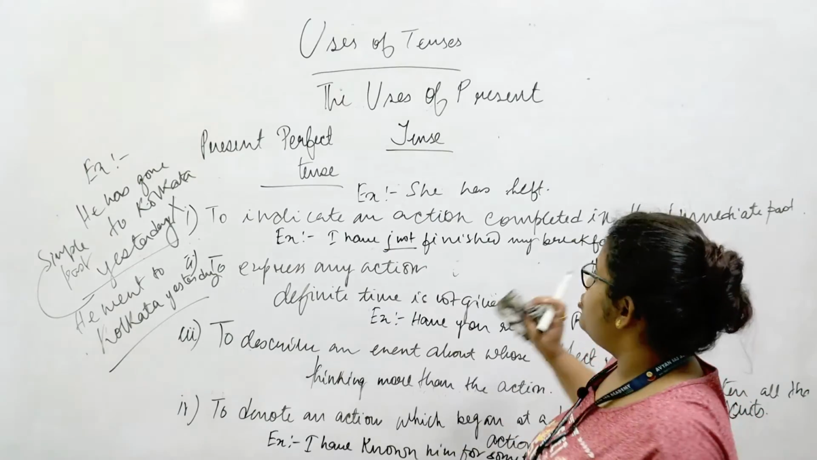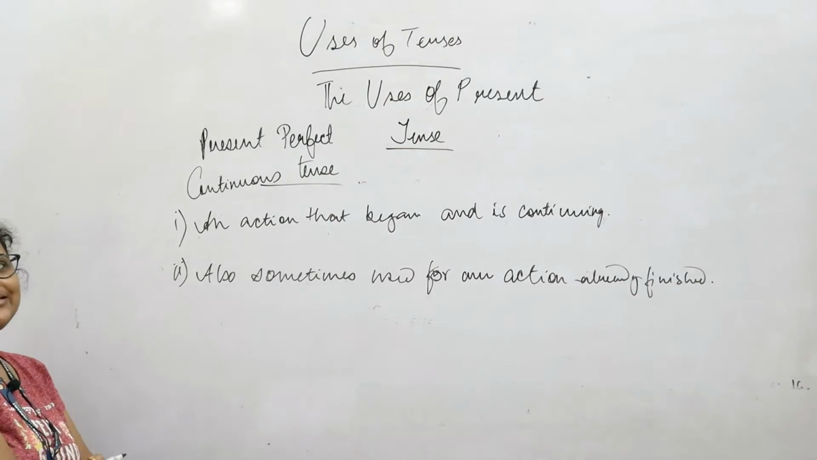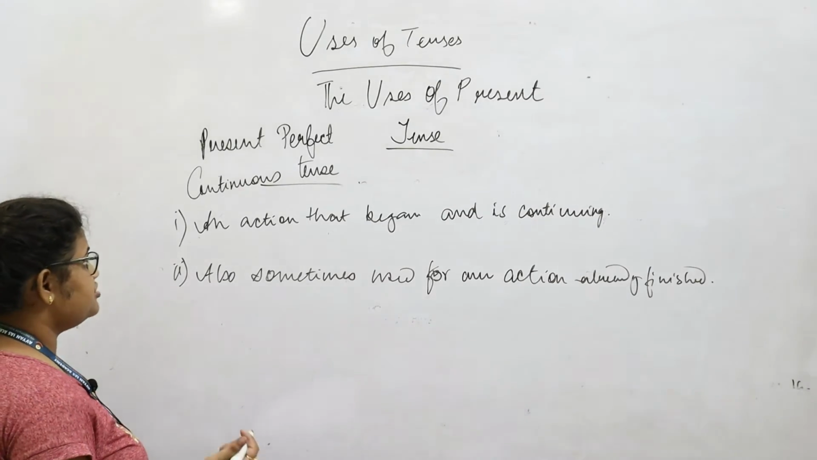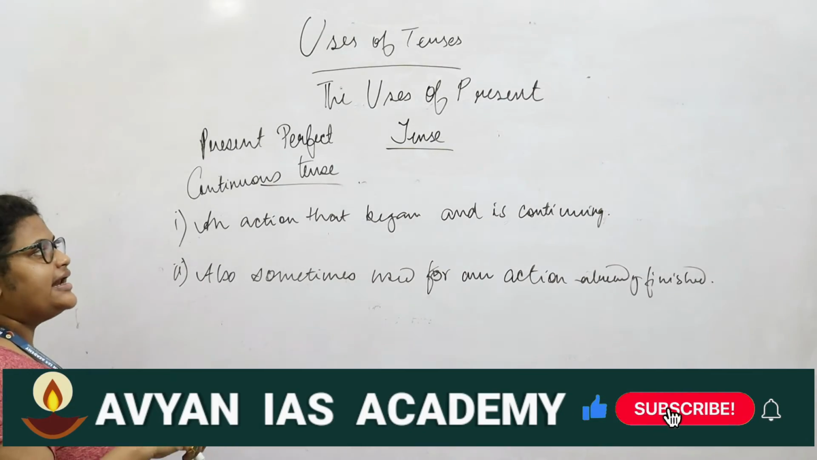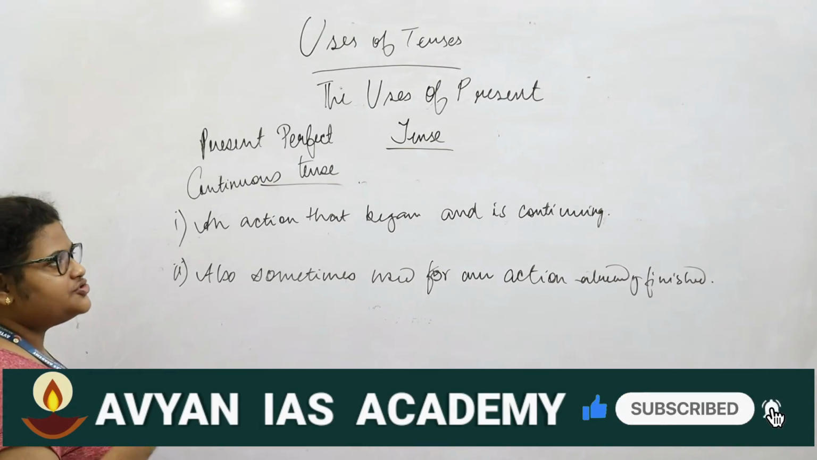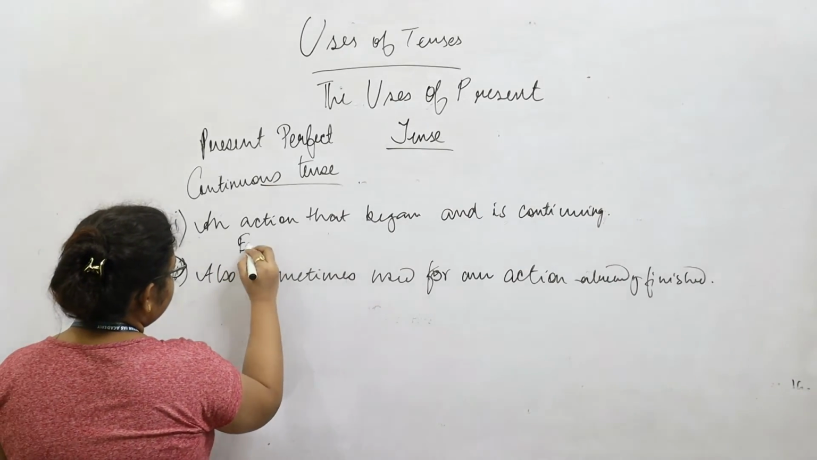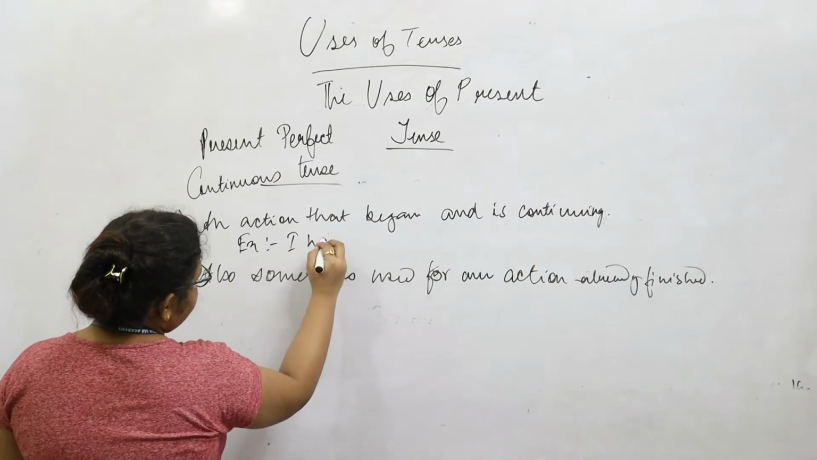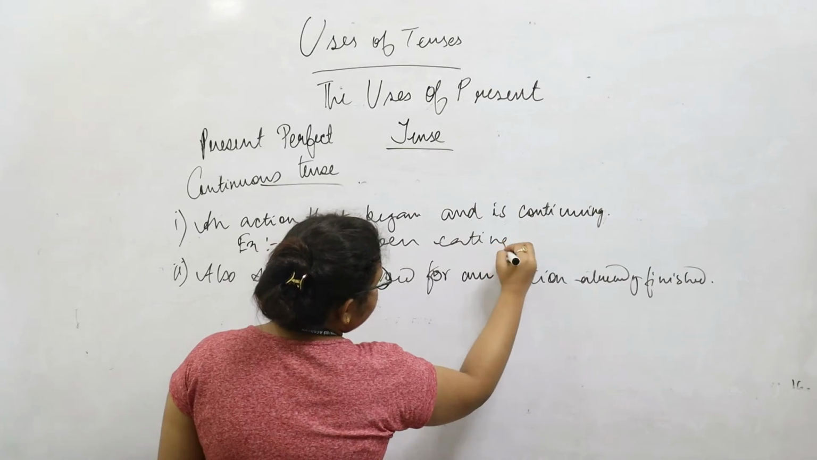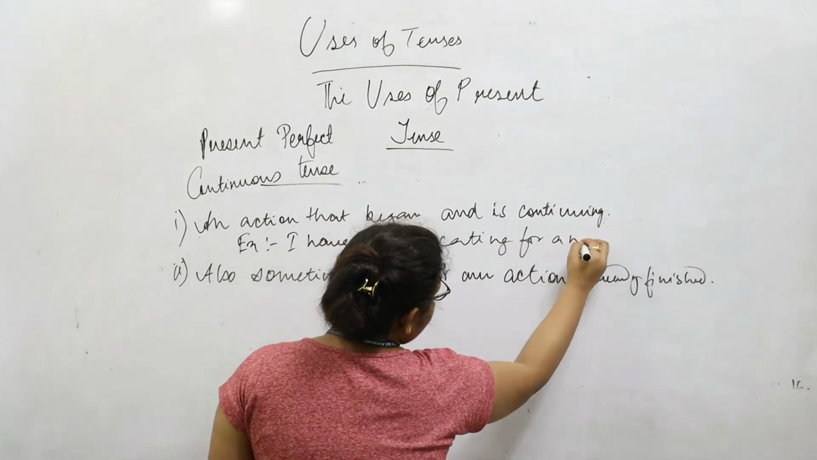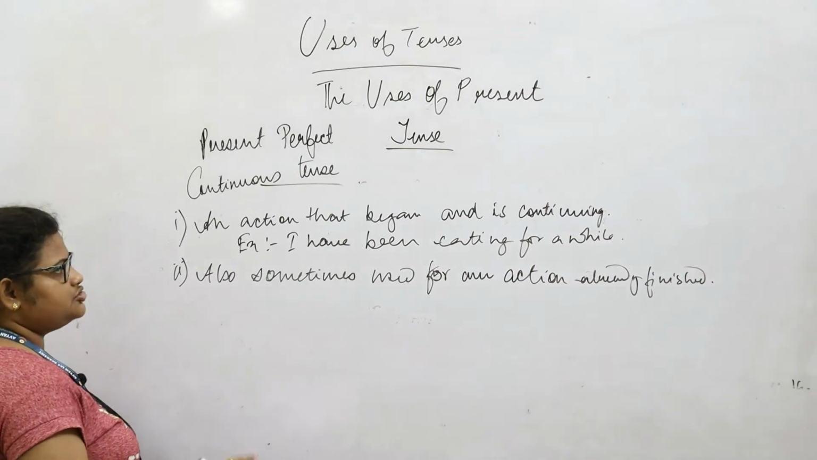Now we will go over to present perfect continuous tenses. In the present perfect continuous tenses, they wouldn't have a lot of usages, but the most important one, as you all might know, is to indicate an action that has begun and is being continued right at this moment. For example, if you say, I have been eating for a while, it means that you had started eating a little while back and you are still eating and the action is being continued.